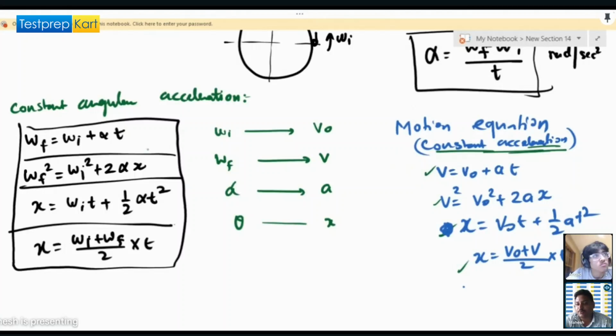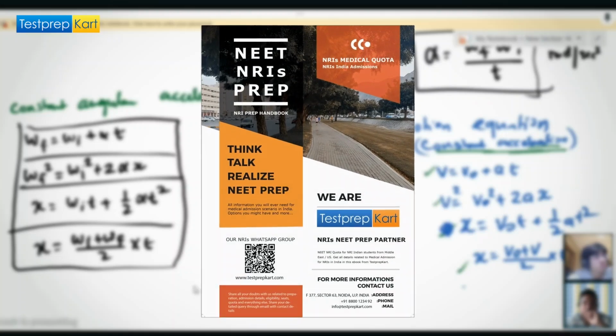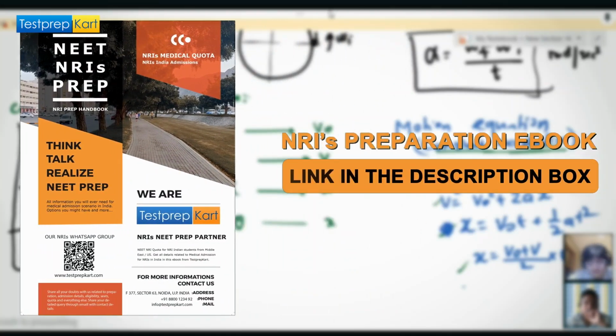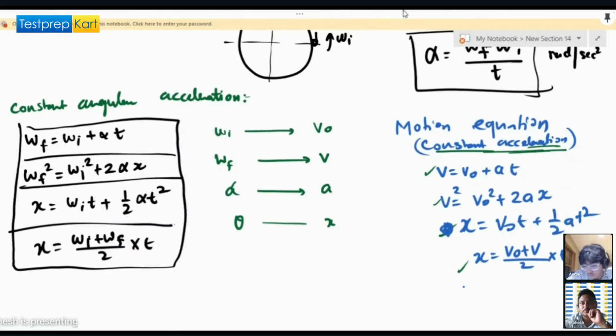And mention that these are only valid for constant angular acceleration. Done, right?